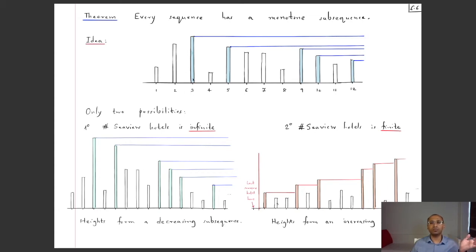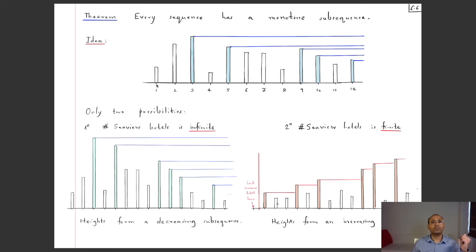Think of these buildings as hotels, and far away at infinity there is the sea. A hotel is said to be a sea view hotel if from the top floor you can view the sea. So there is not going to be any other hotel which obstructs the view. So the heights of all the subsequent terms of the sequence are smaller. With this picture in mind, there are only two possibilities: either there are infinitely many sea view hotels, or there are finitely many sea view hotels. If there are infinitely many sea view hotels, we'll see that you get a decreasing subsequence, and if there are only finitely many sea view hotels, we'll see that we arrive at an increasing subsequence.